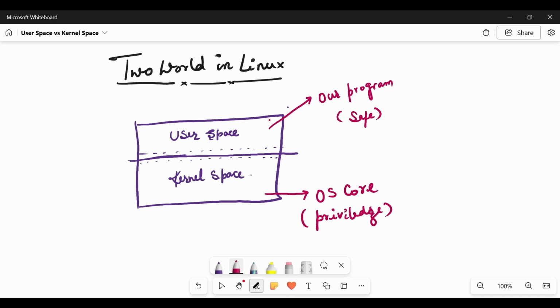In user space, our libraries are also there. So the glibc library or libc libraries also exist inside user space. The terminal on which you are running commands or doing operations, the shell, in our case the bash shell, also exists inside user space.